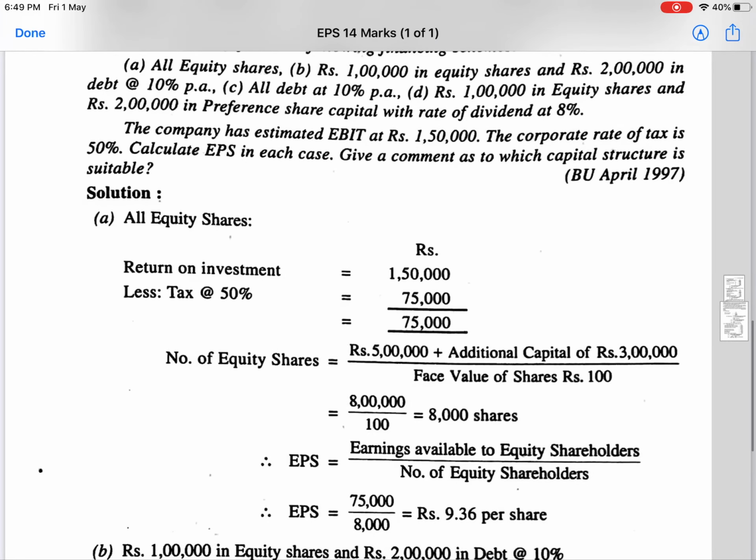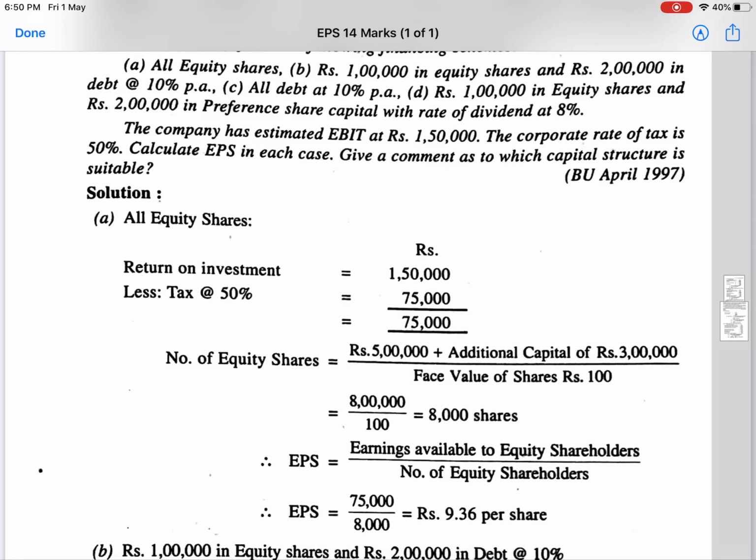Return on investment. Return on investment is nothing but EBIT. As I explained in the previous videos, the base for calculation of leverages and calculation of earning per share is the master table, where sales minus variable cost is equal to contribution, minus fixed cost is equal to EBIT.